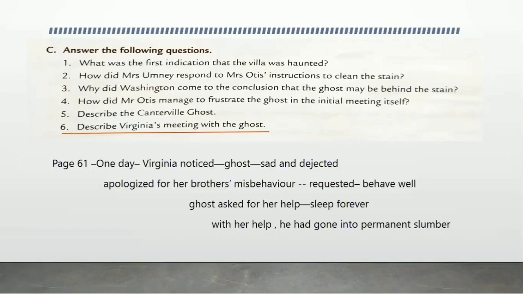Okay, with her help he had gone into permanent slumber. Slumber means the permanent sleep. Okay, so this was the meeting of Virginia with the ghost. So use these hints and you can make your answer.